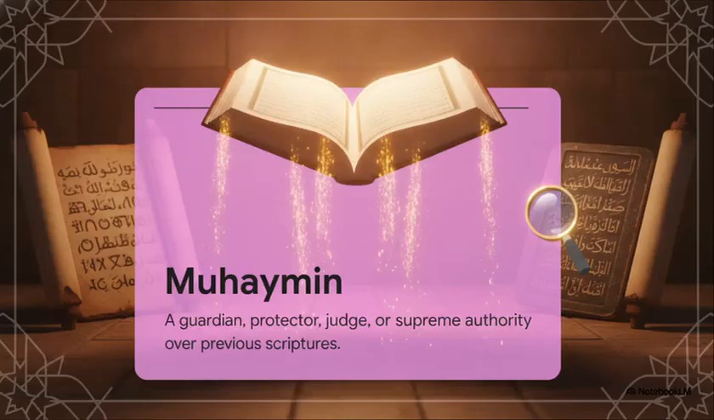This whole concept builds upon a very specific term found in Surah 5, verse 48. The text describes the Quran as a muhaymin. Now, this is a complex Arabic word. Muslim commentators define it not merely as a passive guardian of older texts, but as a supreme authority, a judge, a controller that actively modifies previous scriptures. In this view, it is the absolute standard by which the older texts are evaluated.